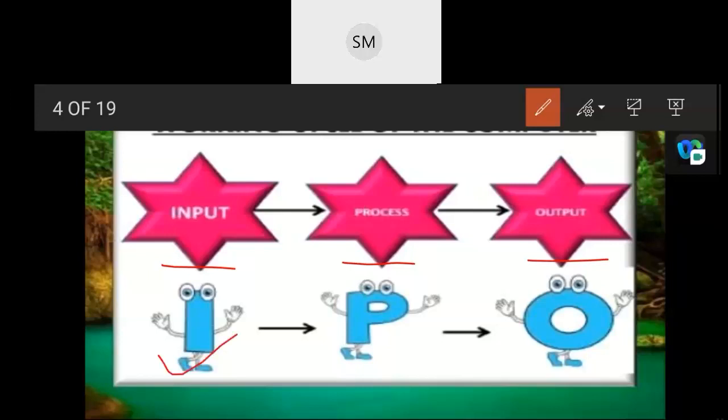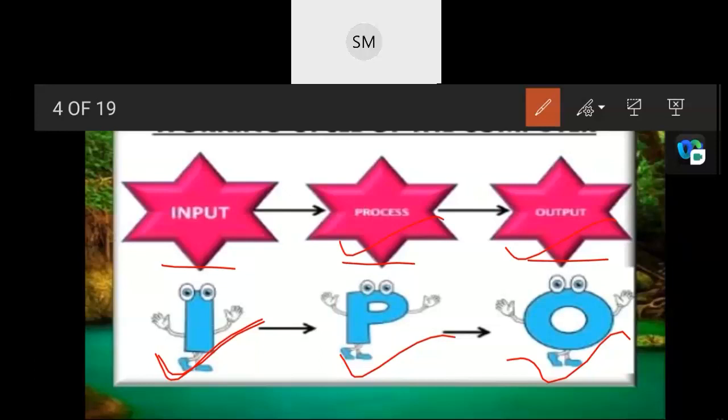If you see that one, input is the first step in that order. The second step is process, with the short form P. At last, output, which is represented by O. So what is the function of input? The first step of that order is entering data into the computer.